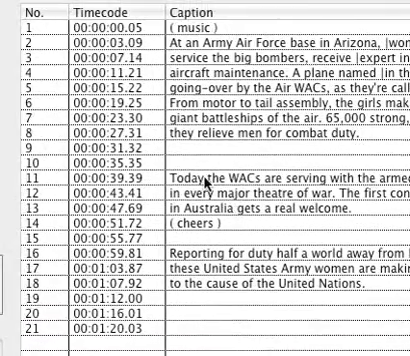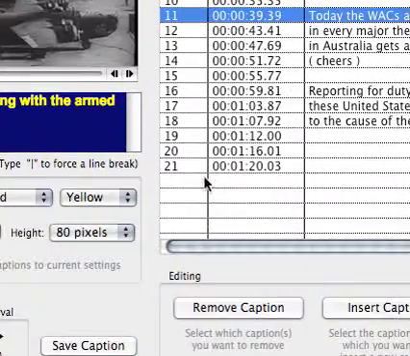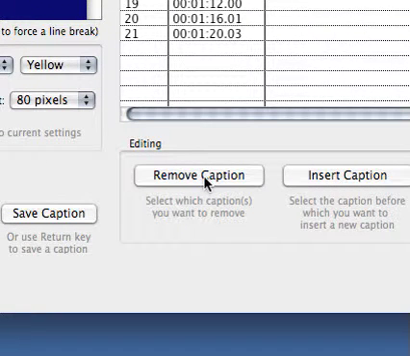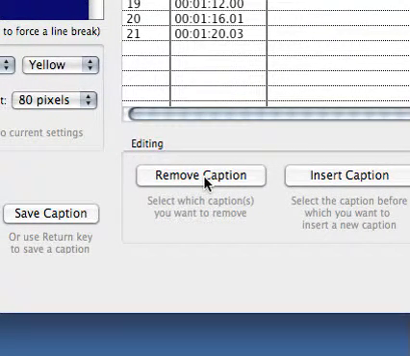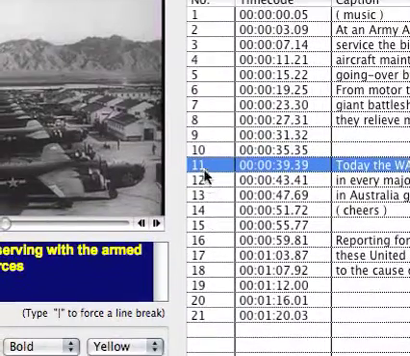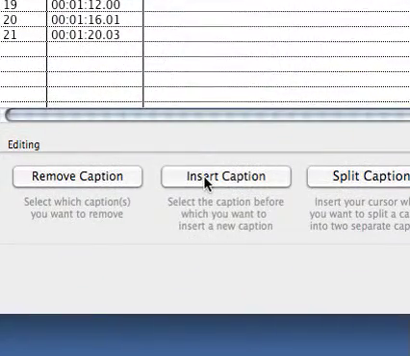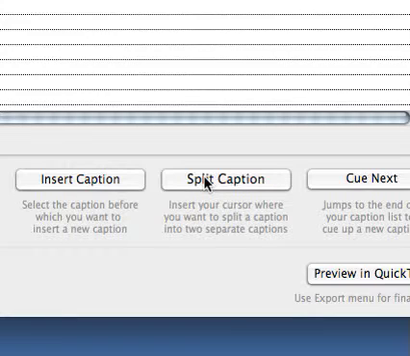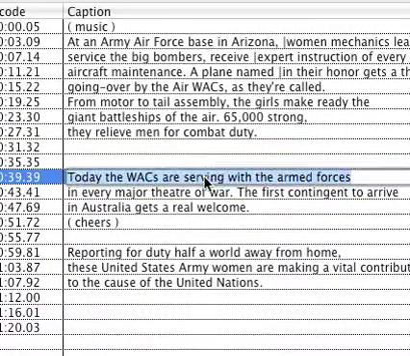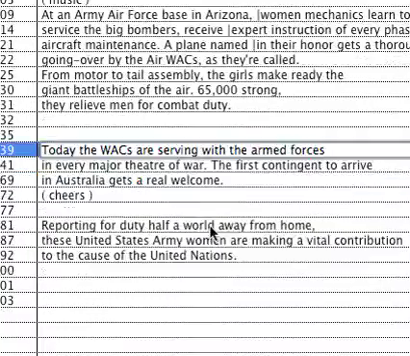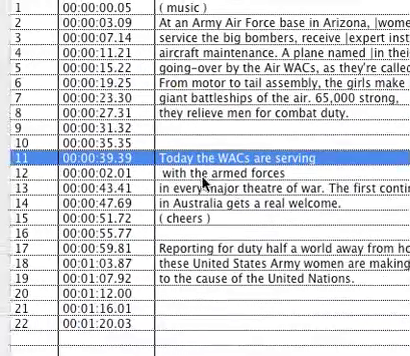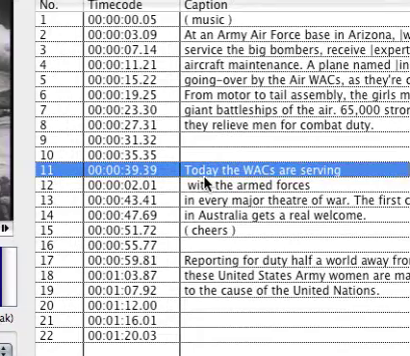At any point I can delete one of these captions by selecting it and clicking the Remove Caption button. I can insert a caption by clicking a caption and then clicking the Insert Caption button. That'll insert a blank caption right before that caption. I can split one in two if I think the words are too long. If they're not fitting, if they're running 3 lines or something, I can select anywhere within a caption and say split caption. You'll see it made it into 2 different captions.